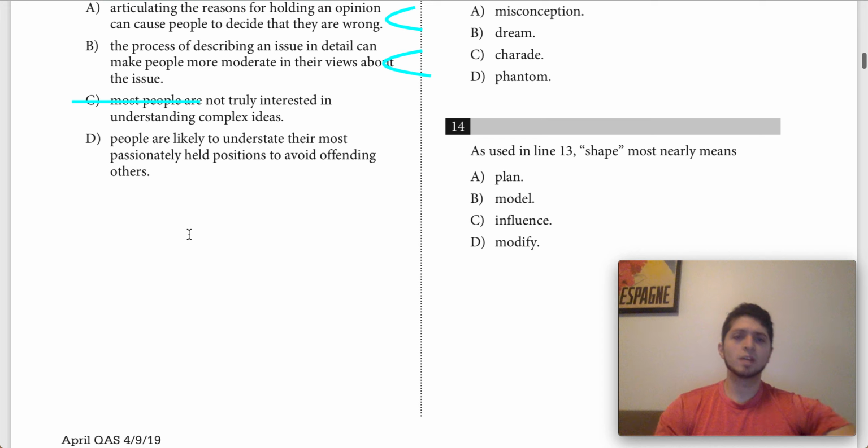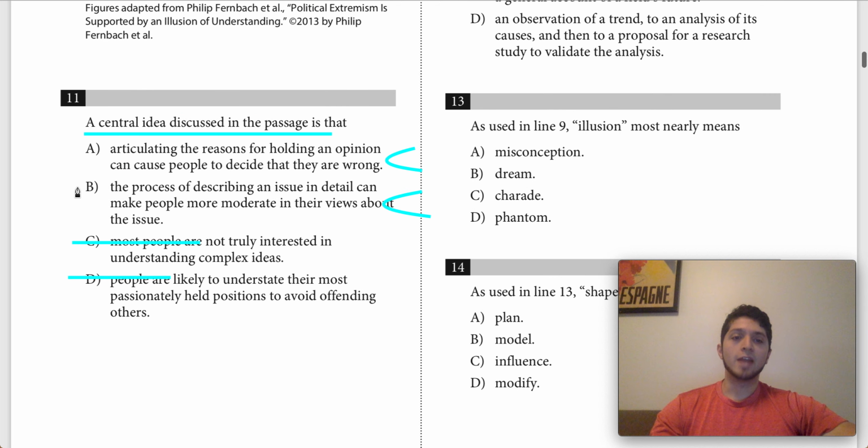D says that people are likely to understate their most passionately held positions to avoid offending others. Again, maybe this is plausible, but not anything that the passage talks about. Basically how people are trying to not be too strong in their beliefs because they don't want to offend their family members or their loved ones or their friends or whatever. So because the passage doesn't talk about that, and especially Fernbach's experiment doesn't really discuss that, we can get rid of D. So that's going to leave us with answer choice A or B.